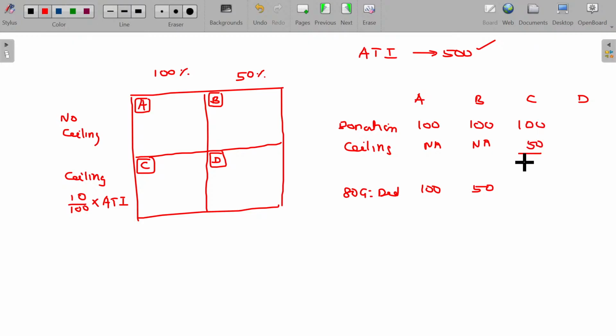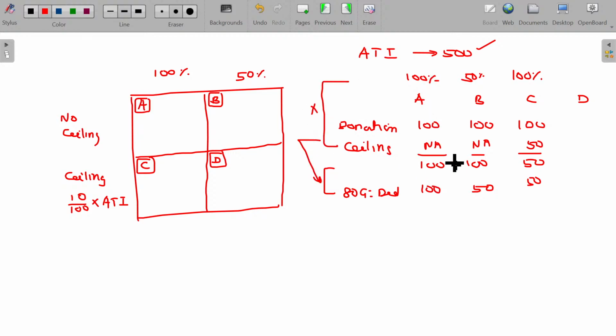Between these two, whichever is lower, on that 100% will be claimable. 100% of 50 is 50. Is that okay? You have to multiply these two to get this value: 100 into 100, 100 into 50, 50 into 100.